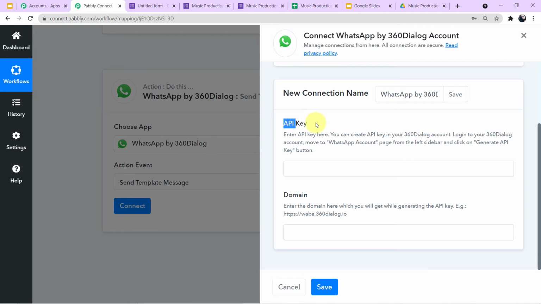First is API key and second is domain. So let's read out the description first, what is written. It is written: enter API key here. You can create API key in your 360 dialog account. Log into your 360 dialog account, move to WhatsApp account page from the left sidebar and click on generate API key button. And in domain it is written: enter the domain here which you will get while generating the API key, example waba.360.dialog.io. Okay, so let me take you to my account on 360 dialog first.